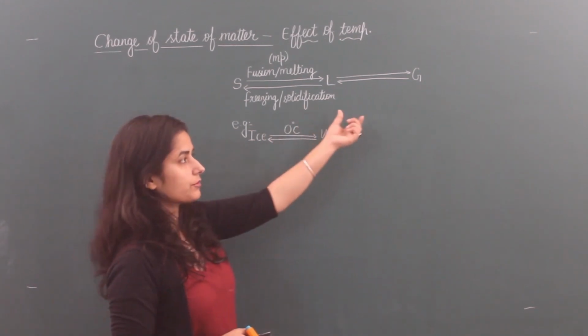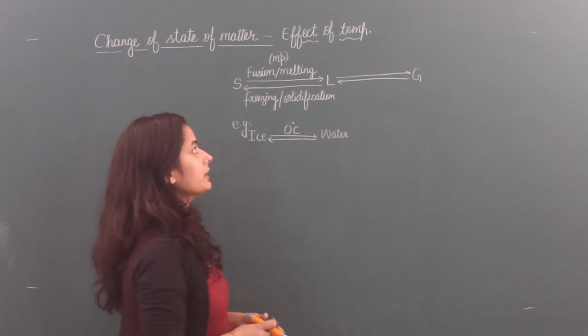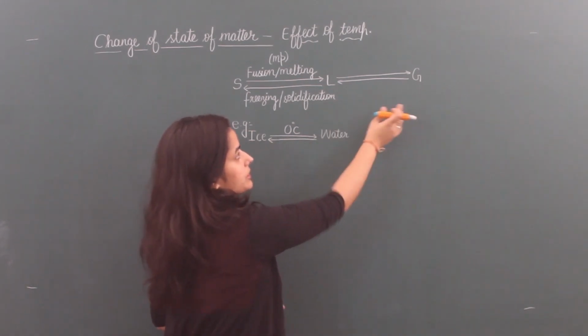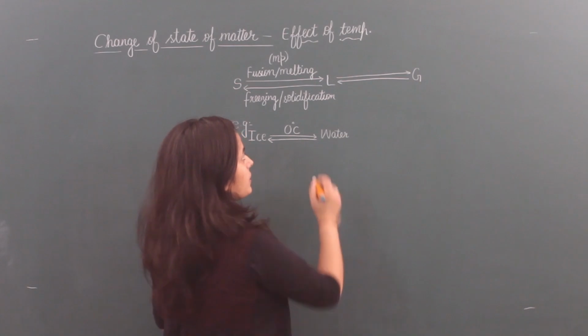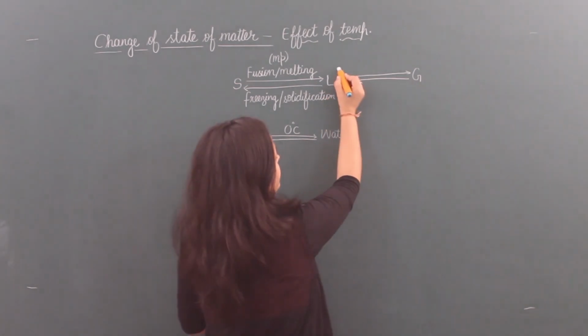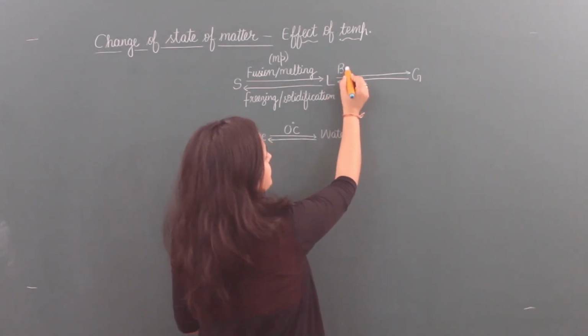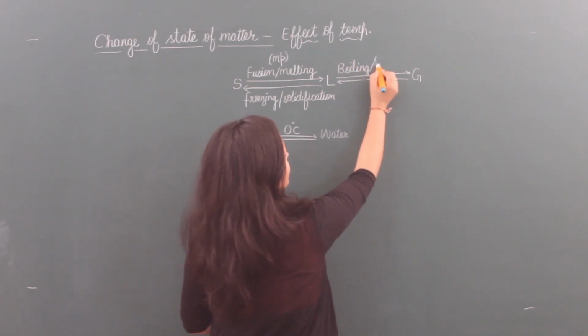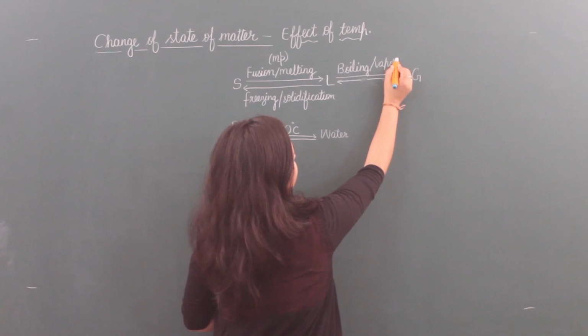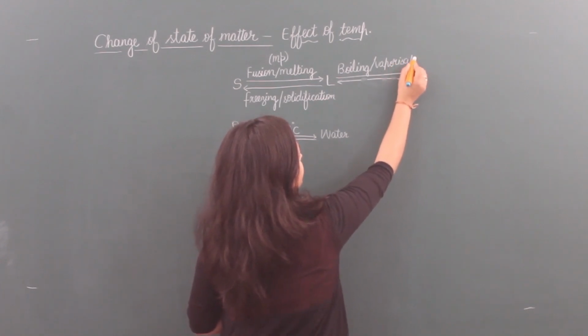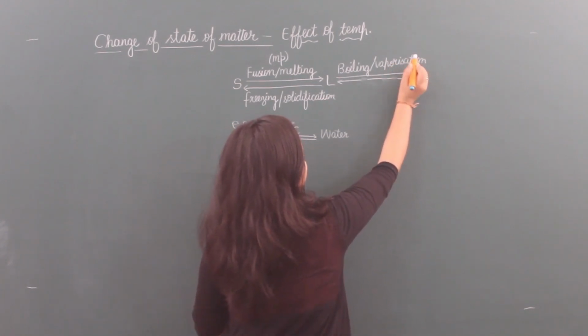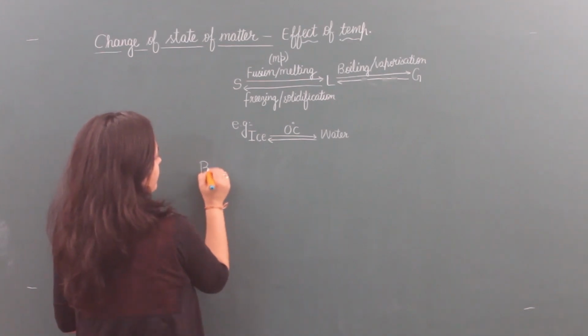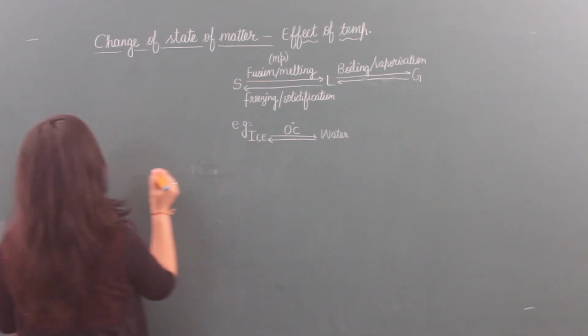So today we are going to do the next part, when liquid state converts into gas. When liquid converts into gas, this process is known as boiling or vaporization. So, what is boiling?